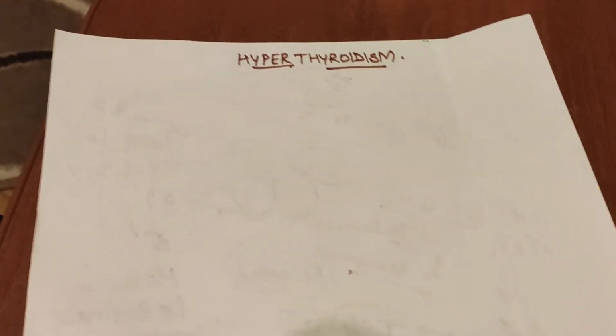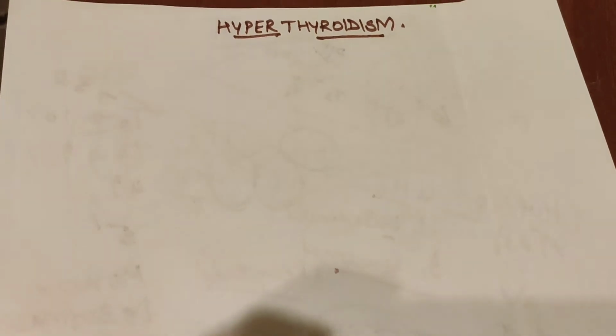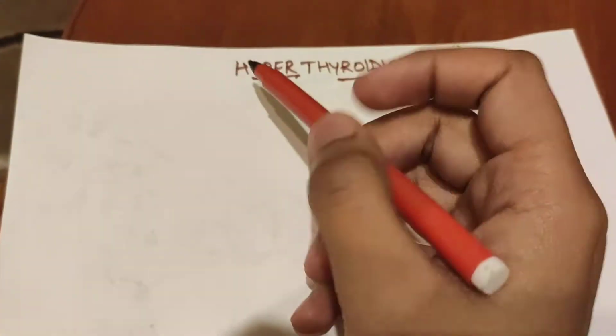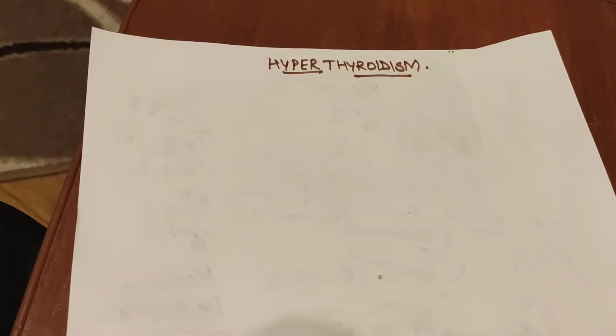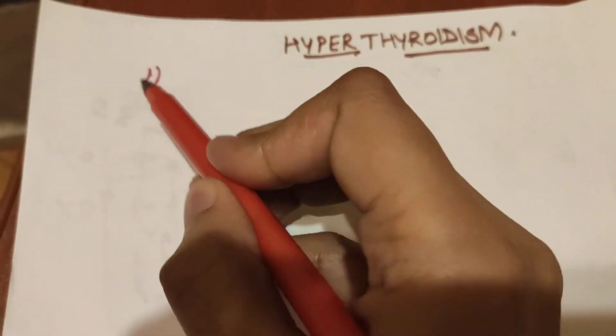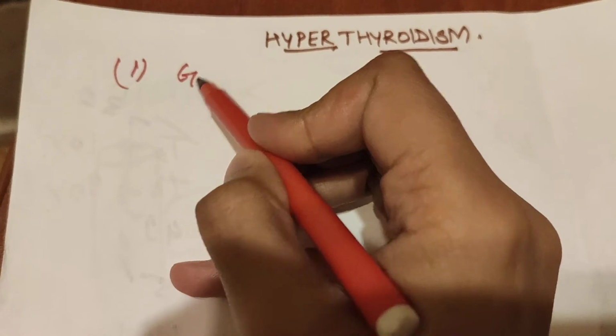Hello, so now we'll talk about hyperthyroidism and hypothyroidism. Firstly, we'll talk about hyperthyroidism. Hyper is more, thyroidism means more hormone of T3, T4. Okay, so the first case, which is very common in hyperthyroidism, is Graves' disease.